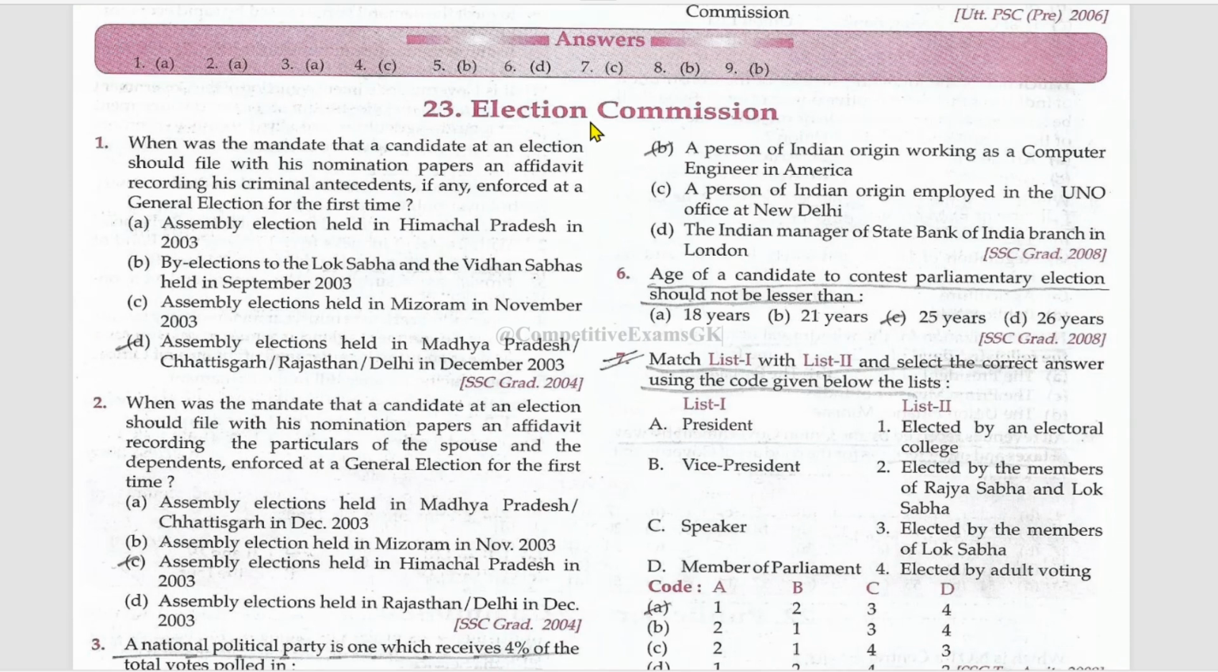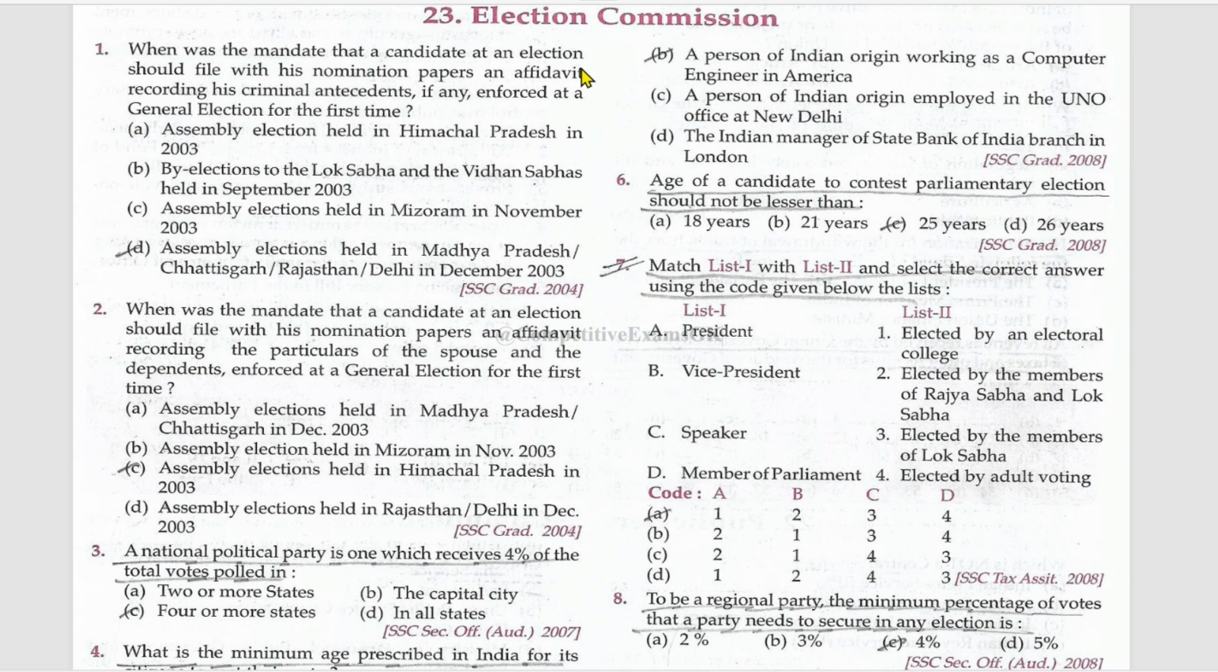Next chapter is Election Commission. When was the mandate that a candidate at an election should file with his nomination papers an affidavit recording his criminal antecedents, if any, enforced at a general election for the first time? Assembly elections held in Madhya Pradesh, Chhattisgarh, Rajasthan, or Delhi in December 2003.